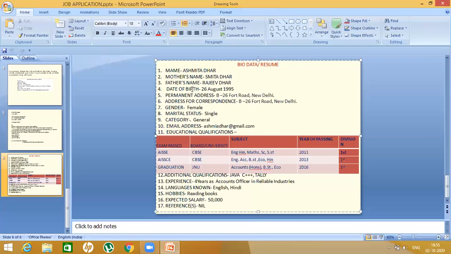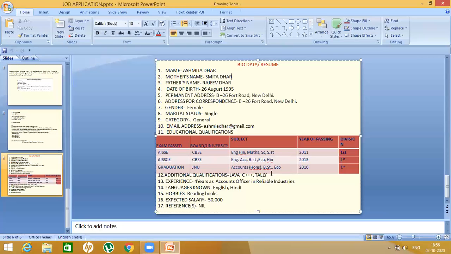Now, this is one example that I have given of an accounts officer. You may get different types of questions and accordingly the biodata will change. Suppose the question would have been for the post of a teacher, a PGT teacher, let us consider English. PGT means postgraduate teacher. In that case, the qualification will change and your subjects will change. Obviously in standard 12 you can continue with the same subject.